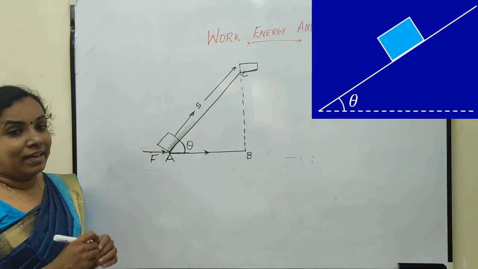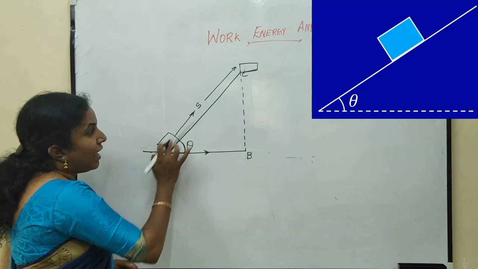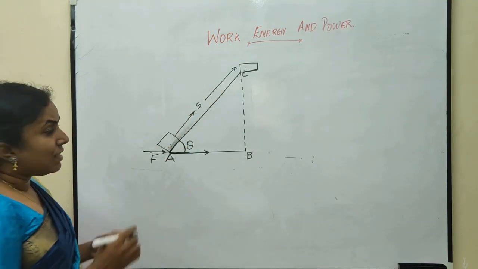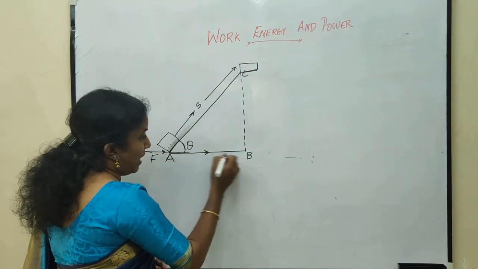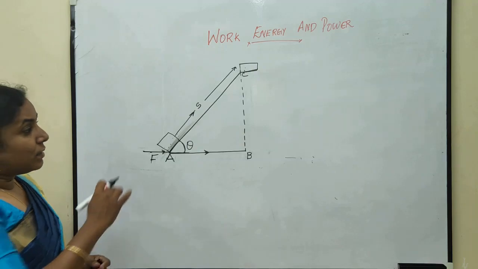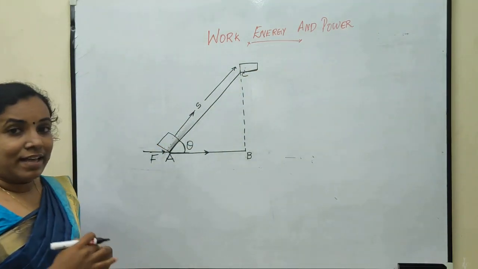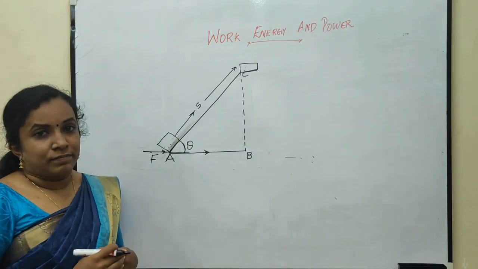Consider a man pushing a box along an inclined plane of length S. The man is giving a force in this direction, which is along AB, and the box travelled along AC, which is a direction different from the force applied.